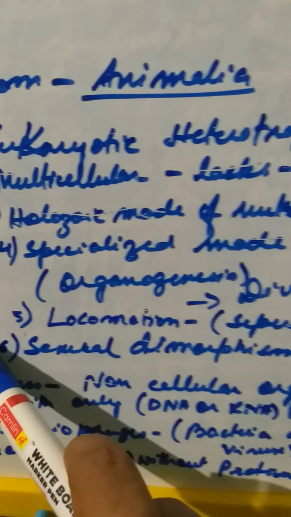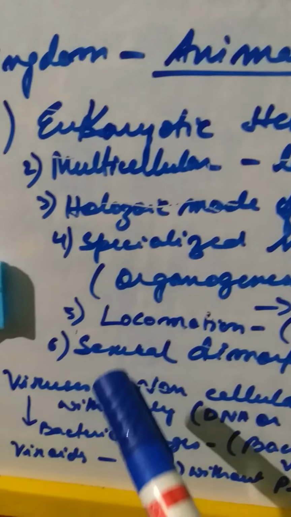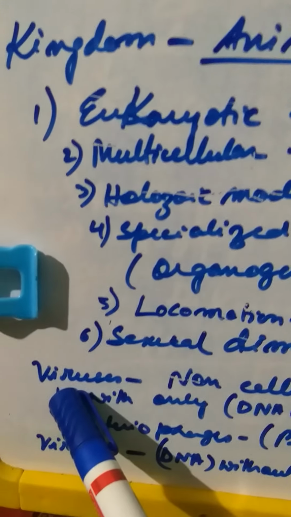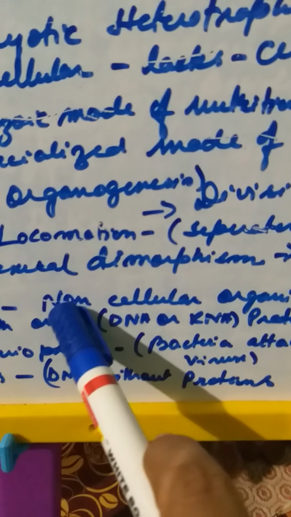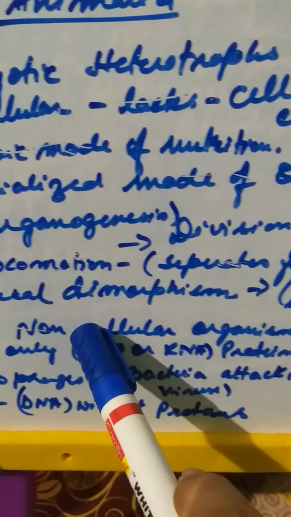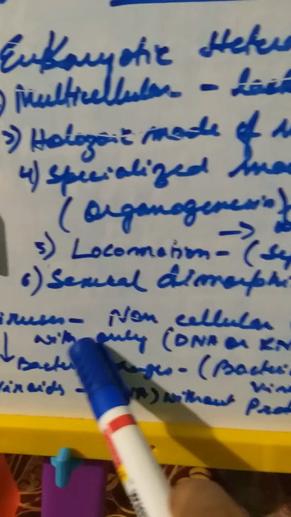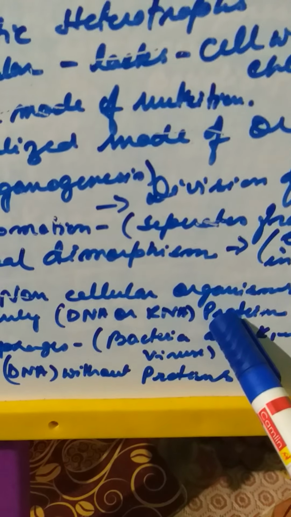Again, since we'll be dealing with the kingdom Animalia later, we'll leave it there. Now here are certain terms, that means viruses. Viruses is also another category, and they are known as non-cellular organisms. What is a non-cellular organism? They have only the genetic material, the DNA or RNA, and a protein structure.